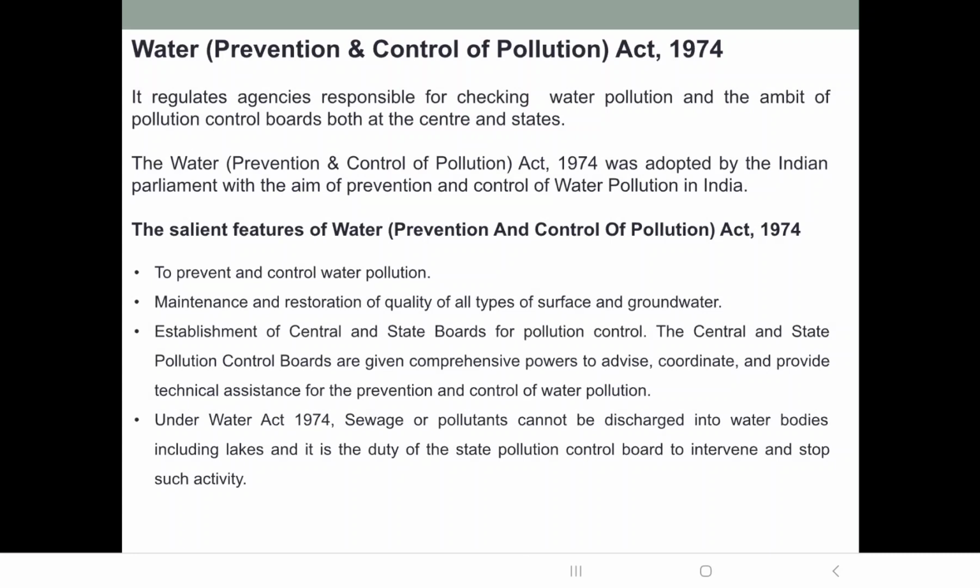And the ambit of pollution control boards, both at center and state. See, there are two pollution control boards. One is the Central Pollution Control Board and the other is the State Pollution Control Board. So the ambit means the extent of power of these boards. Now, the Water Act 1974 was adopted by the Indian Parliament with the aim of prevention and control of water pollution in India. So it was enacted after the Wildlife Protection Act, that is in 1974.